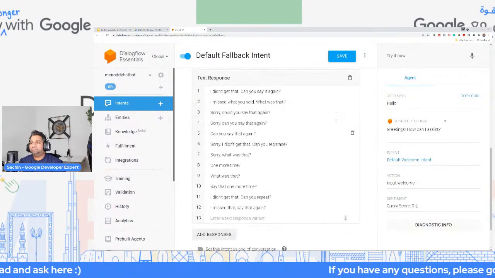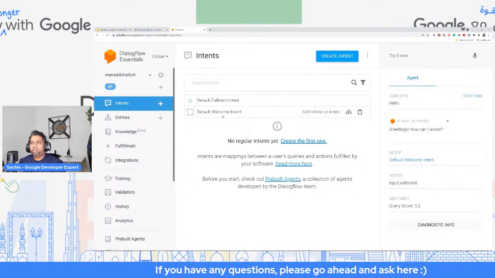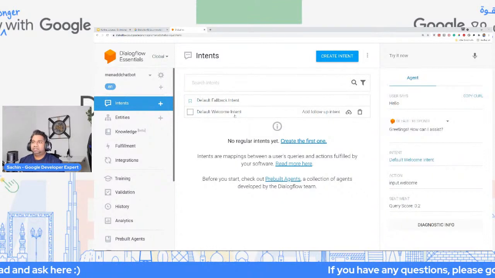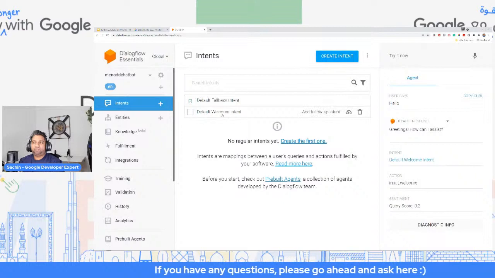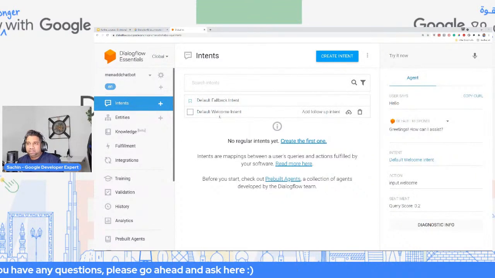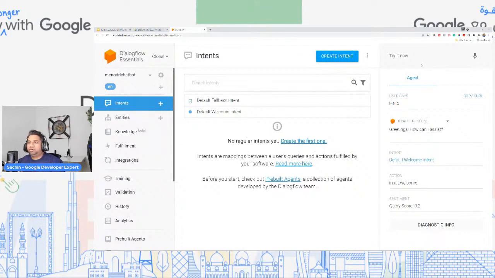Let's say right now a chatbot can understand only your welcome intent, which is whenever the user says hi or hello or any type of greeting, it will match with the default welcome intent. What happens when the user says something completely out of context that your bot cannot understand? All of that would go into the default fallback intent.